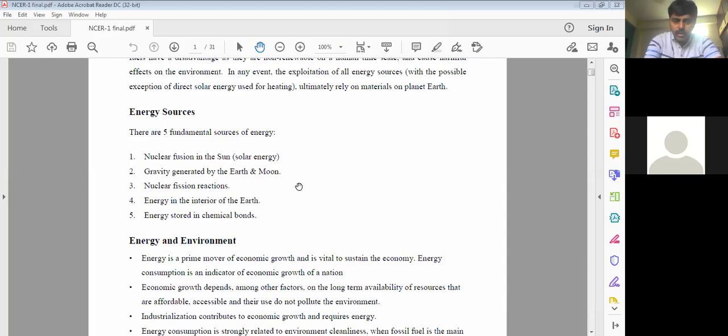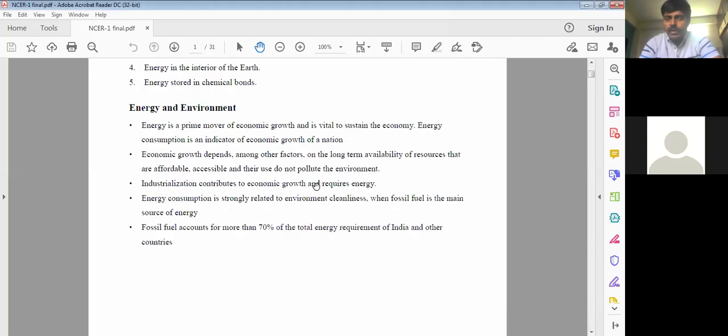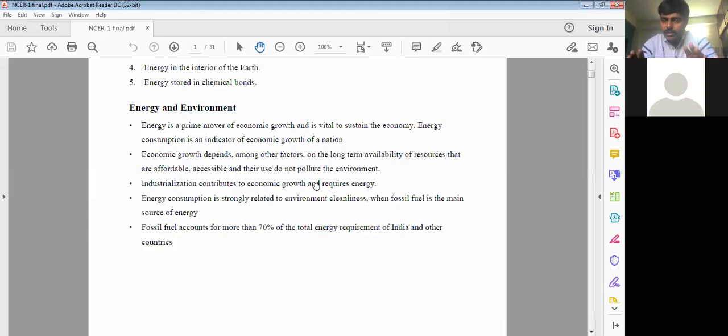Now next one, regarding energy and environment. In any particular country, industrial growth has to mainly depend on different factors. The first and foremost factor is energy availability, long term energy resources, whether it is available or not.